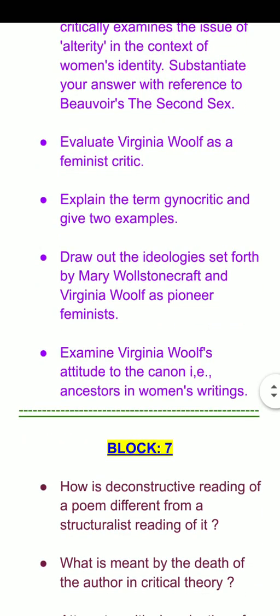Next is evaluate Virginia Woolf as a feminist critic. Now we can talk about Virginia Woolf, how she has contributed in feminist literary criticism in particular. We can also talk about her essay, that is A Room of One's Own.